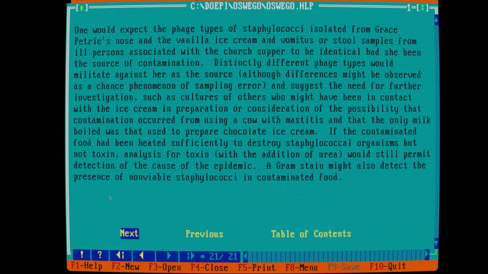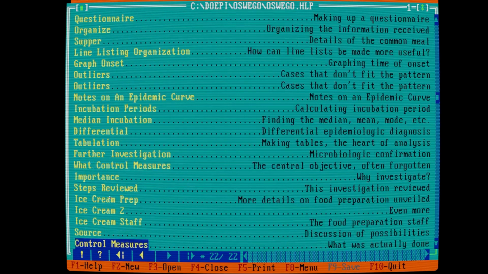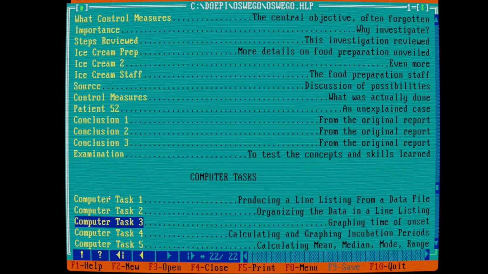It's hilarious. All right. Staph isolated from Grace Petrie's nose and the vanilla ice cream, and vomitus or stool samples from ill patients associated with the church supper, would be identical had she been the source of the contamination. Distinctly different phage types would militate against her as a source, although differences might be observed as a chance phenomenon of sampling error. So what happened was somebody had this infection and they prepared the ice cream and made everybody sick at the supper because of the toxin created by the bacteria. So it wasn't an infection per se, it was the toxin created there.